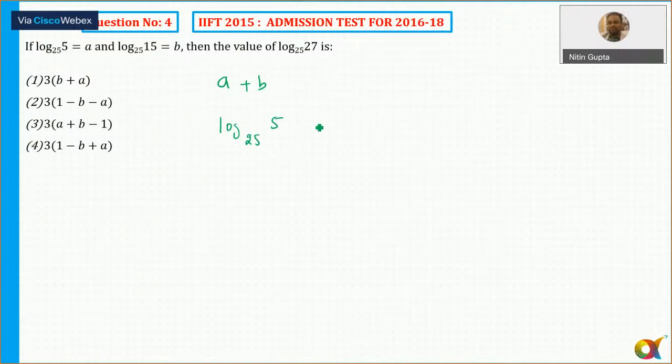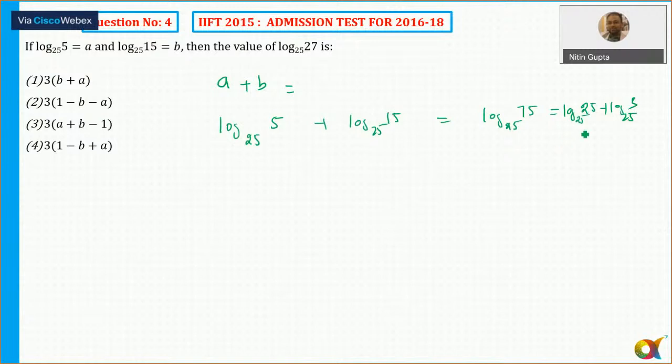Okay, as of 25. B, I can say log of 5 into 15, that is 75 to the base 25. Yeah, okay, this is the value of A plus B here. So log 75 to the base 25. So log 75, I can write it as log 25 plus log 3, because 75 is 25 into 3.